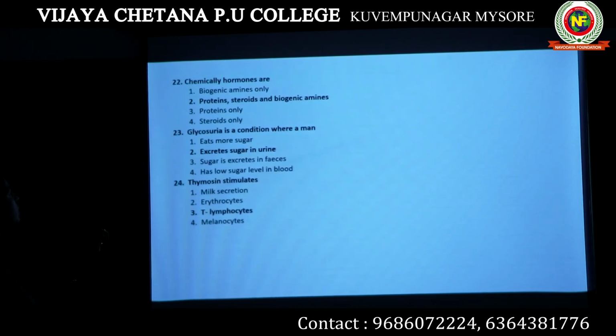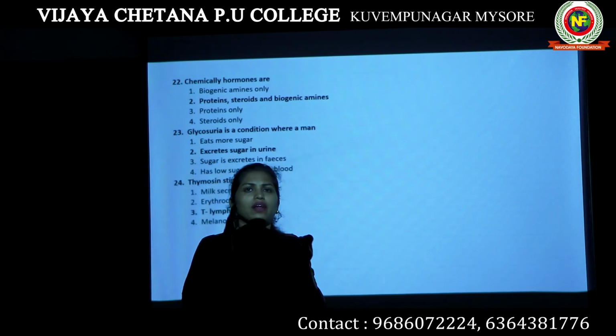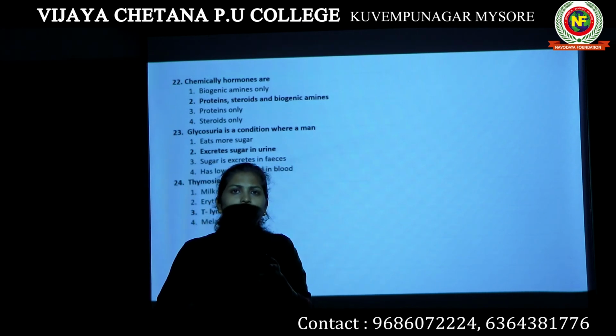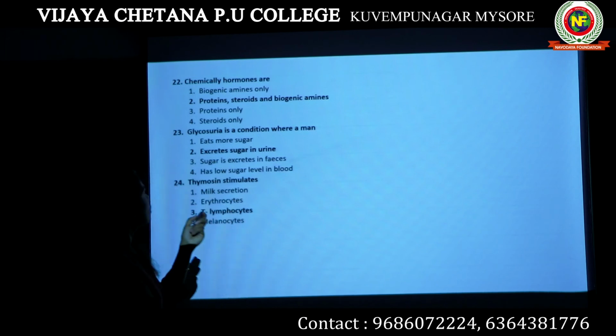Then the next question: chemically, hormones are what? Biogenic amines only, proteins only, steroids only, or biogenic amines, proteins, steroids. We have studied that there are proteins, there are steroids, there are amino acid derivatives, there are iodothyronines, all of which can act as hormones. So option 2 is the answer. A hormone could be a protein, a steroid, or an amine.